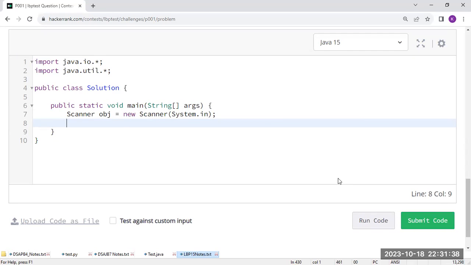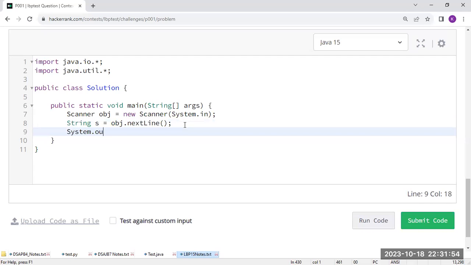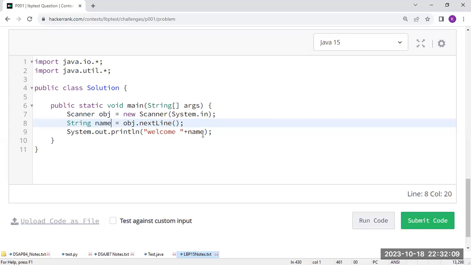Sir, after this, what are we doing? I am taking String s equal to, and in the Scanner class there is one special method with the name nextLine. Just we are reading that. Then I am going to print System.out.println, welcome followed by a space plus that string you accepted. For our convenience, let us consider the input to be the name.